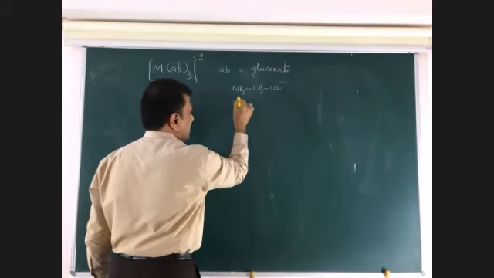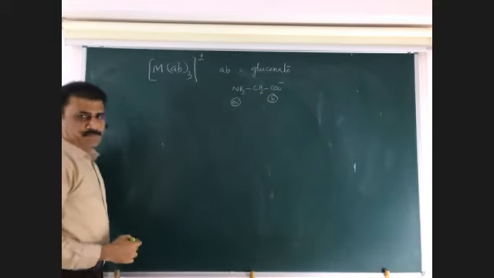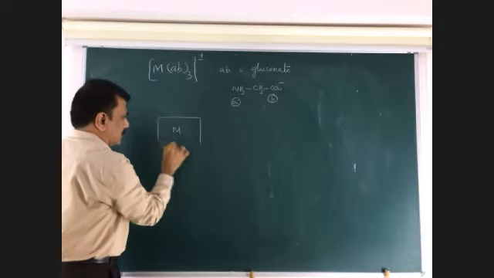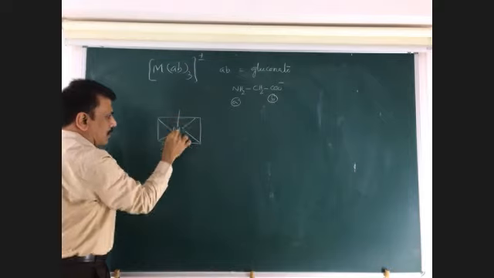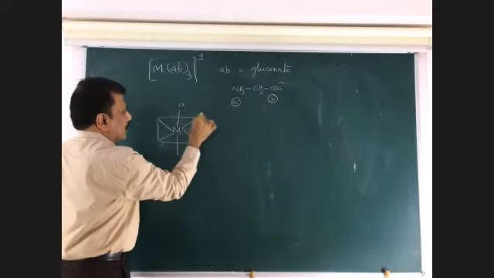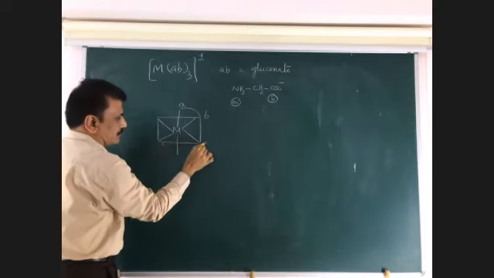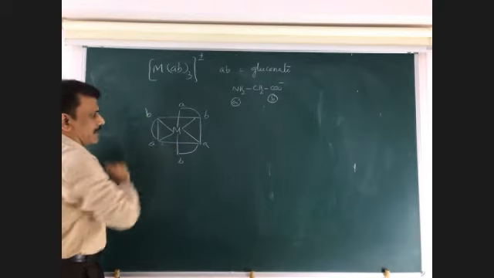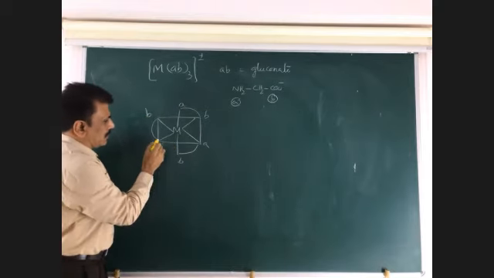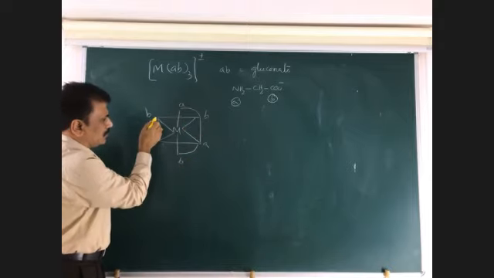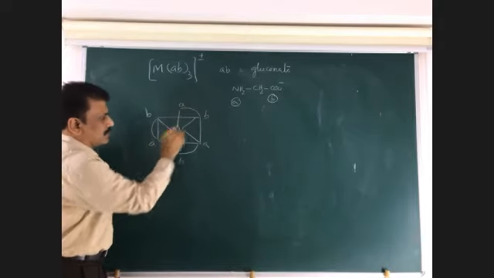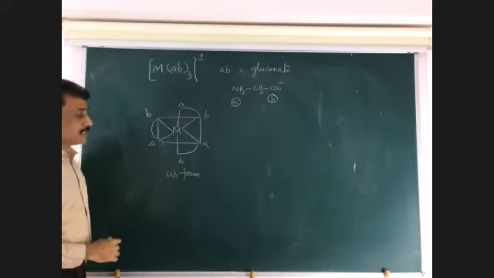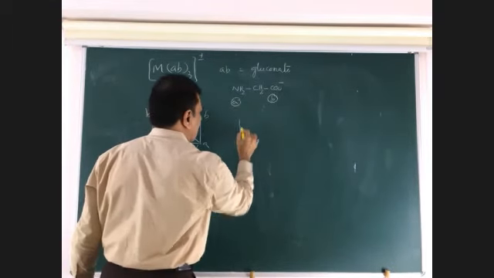This may be referred to as A, this may be referred to as B. In this case, AB chelating ligand, AB chelating ligand, AB chelating ligand. No two like ligands are on opposite sides. So this form is cis form. Cis form.